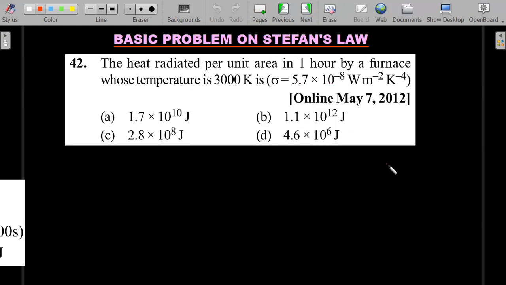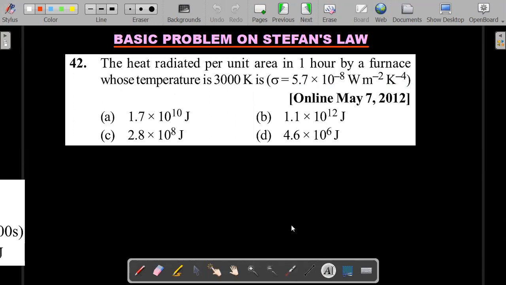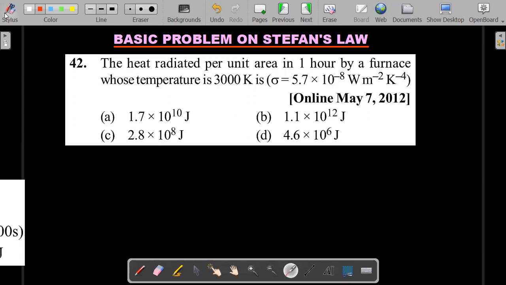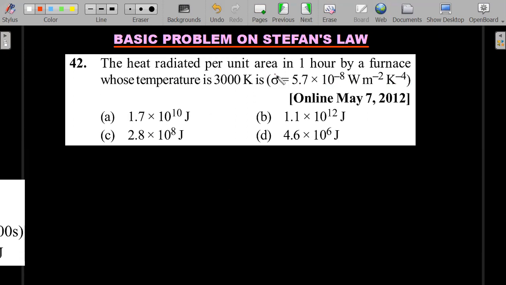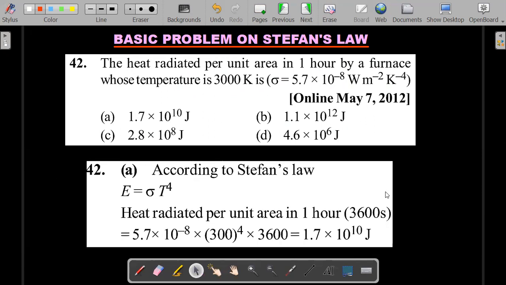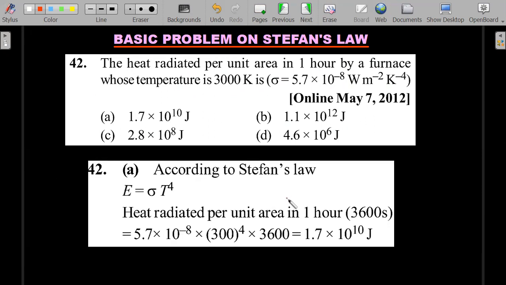Let's move forward. Now we have entered the radiation chapter. In radiation also there are subtopics, where we'll start off with Stefan's law, then move on to other laws like Kirchhoff's law, Newton's law and Wien's law. Here it is. The heat radiated per unit area in 1 hour by a furnace whose temperature is 3000 Kelvin, and the value of sigma, which is Stefan's constant, is mentioned. Pretty straightforward. He's just checking whether you know the Stefan's law formula or not. I think this is the solution that you all should agree to.